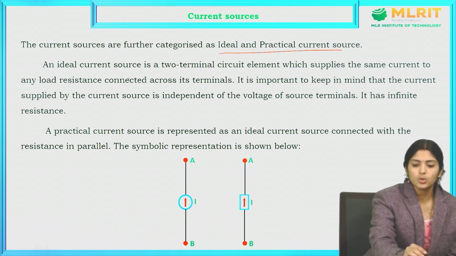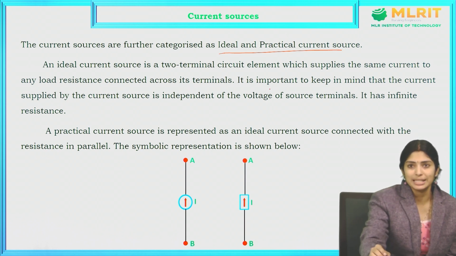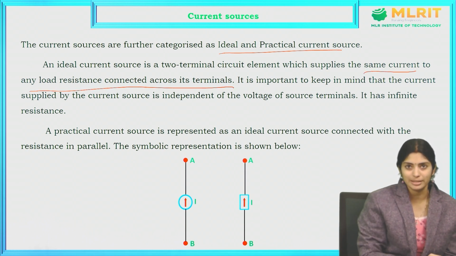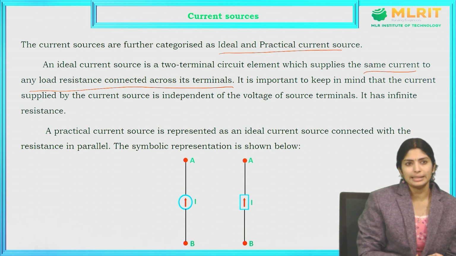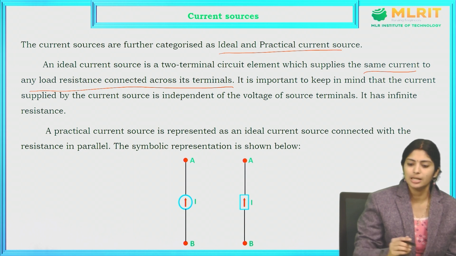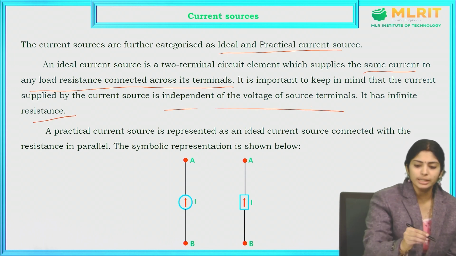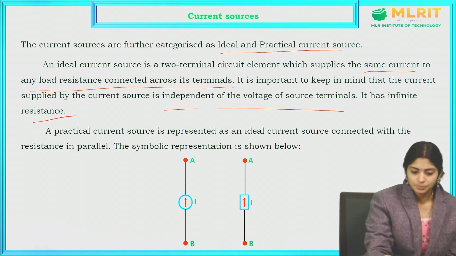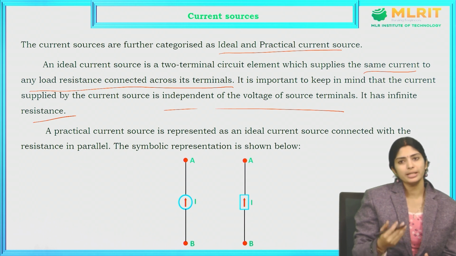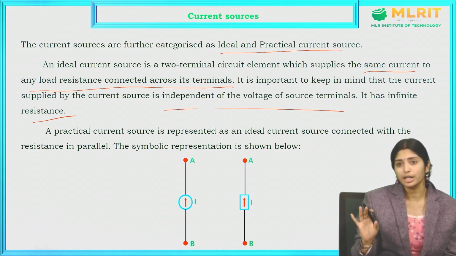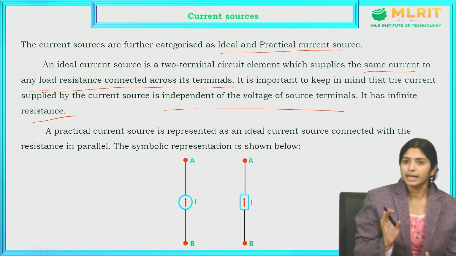An ideal current source is a two-terminal circuit which supplies the same current to any load resistance connected across its terminals. It is very important to keep in mind that the current supplied by the current source is independent of the voltage across the terminals, and it also has infinite resistance. The amount of current which I am sending, the same amount of current should flow in the load. That is the ideal current source.